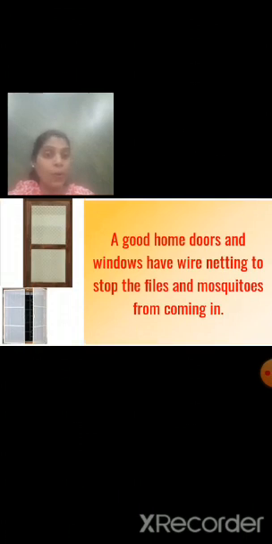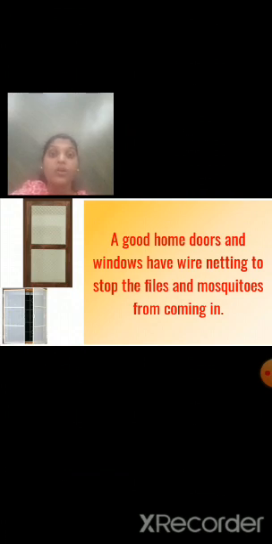In a good home, doors and windows have wire netting to stop the flies and mosquitoes from coming in. Now, if we keep our windows and doors open for the whole day, what will happen? Along with fresh air and sunlight rays, flies and mosquitoes will also enter our house.